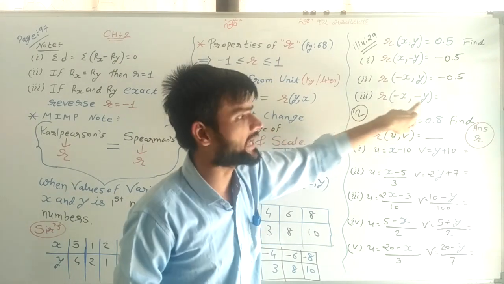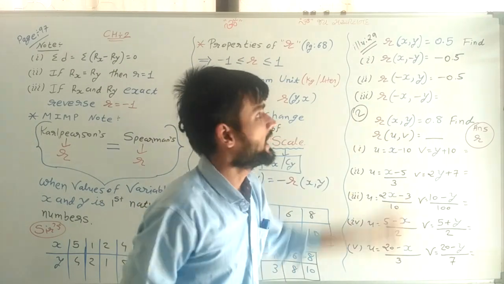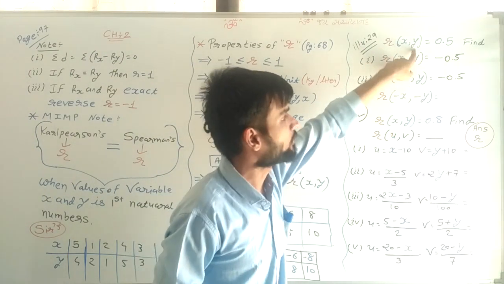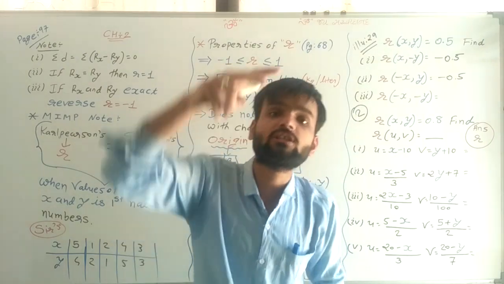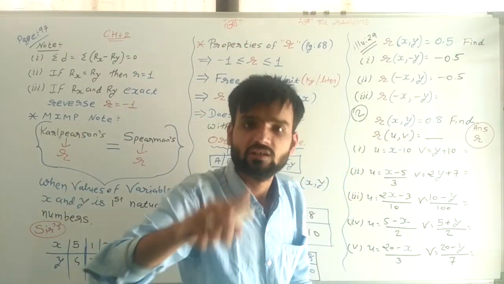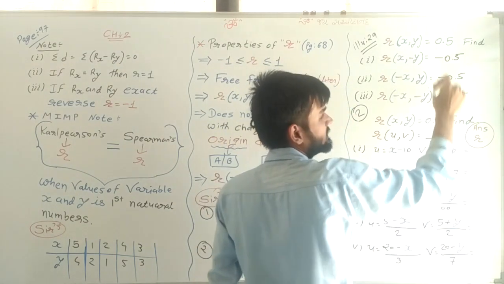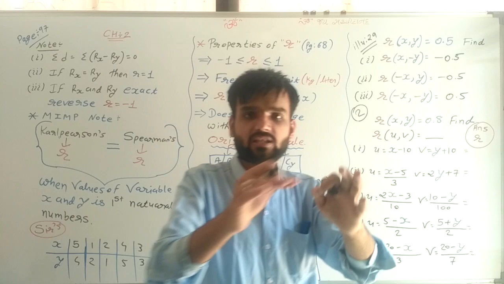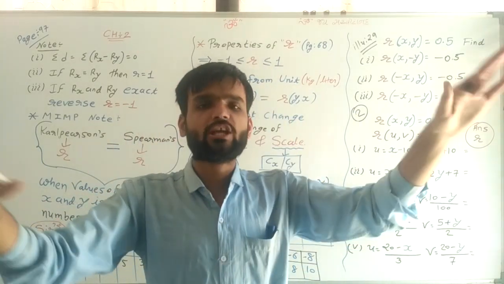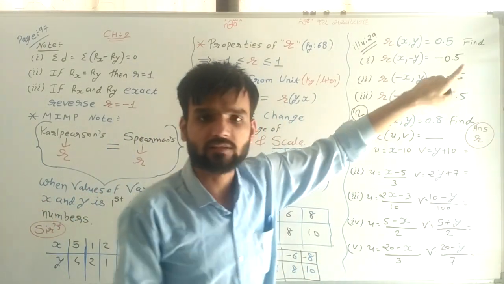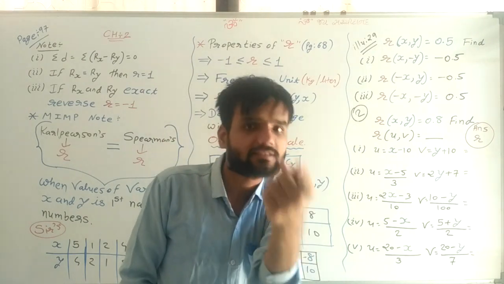Here both the signs changed: the x sign changes and the y sign also changes. If both signs are changed, then the answer sign remains the same. There is no change in the answer sign.